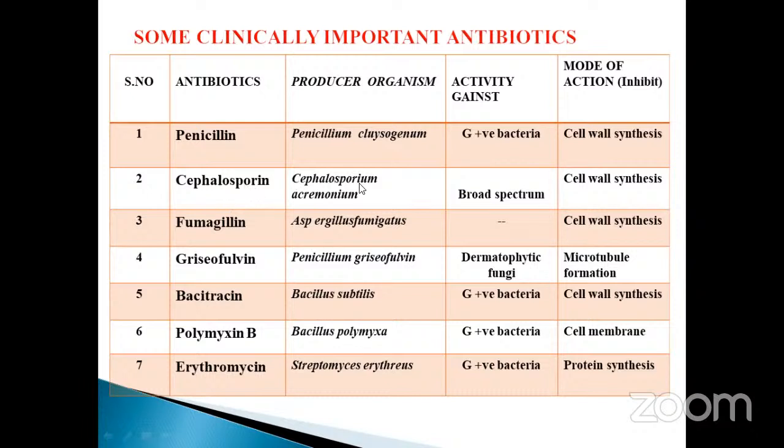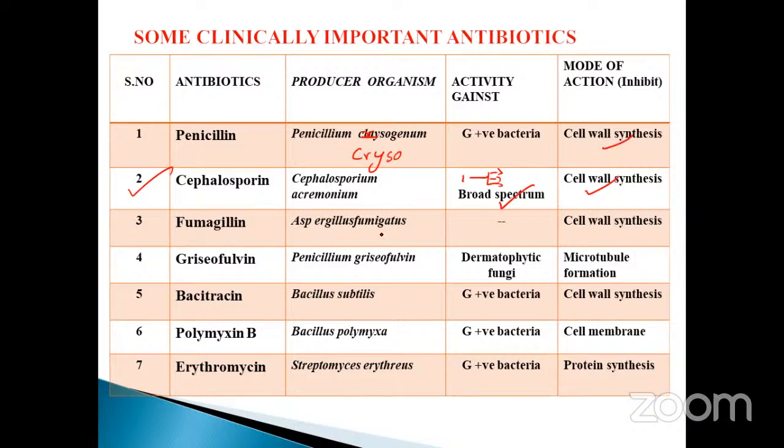Cephalosporin. See here, that is also very, very important: Cephalosporium acremonium. Don't forget, my dear, Cephalosporium acremonium. Chrysogenum, okay, my dear. So gram positive, and broad spectrum. Broad spectrum, what is the meaning? I already told you: antibiotics that act against many diseases, that control many diseases, are called broad spectrum. It is also similar to cell wall synthesis.